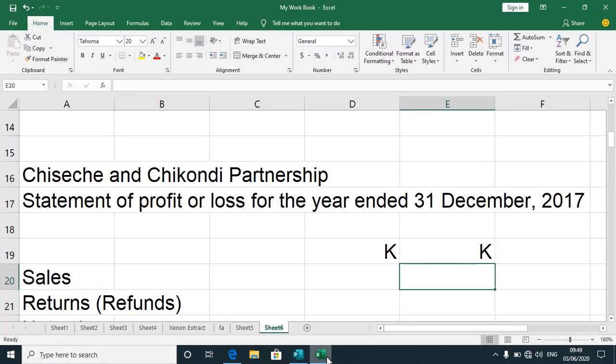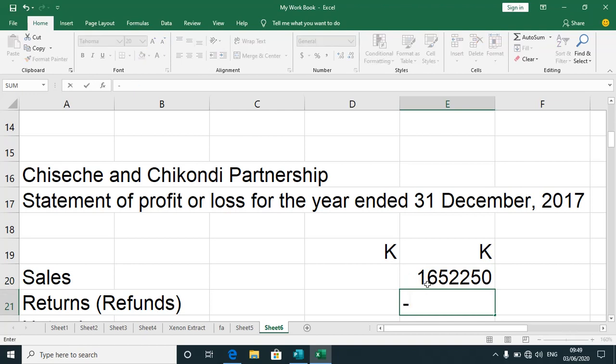So let's begin to populate our account to see whether we can reach sales of 1,652,250, and then you less the claims which are 24.